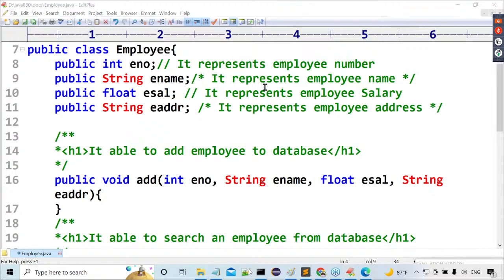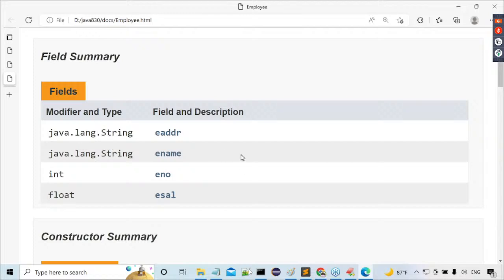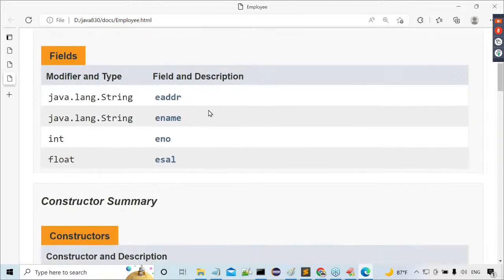All the details here, are we getting them or not? Everybody has to understand this. Now in the documentation, let me check it. What are we getting in the documentation here? Have we got any details about these variables?